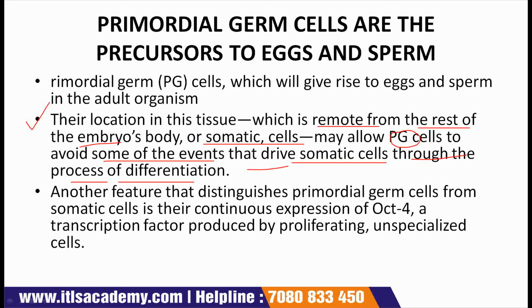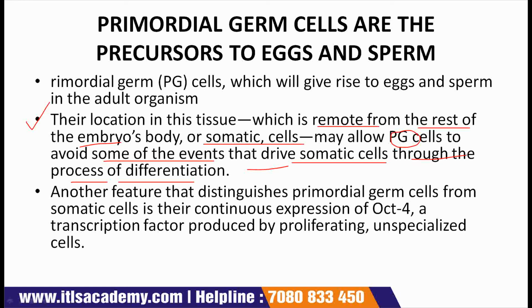Prior to gastrulation, at about the time of primitive streak formation, these precursor primordial germ cells split off from the proximal region of the epiblast and migrate into the extraembryonic mesoderm.